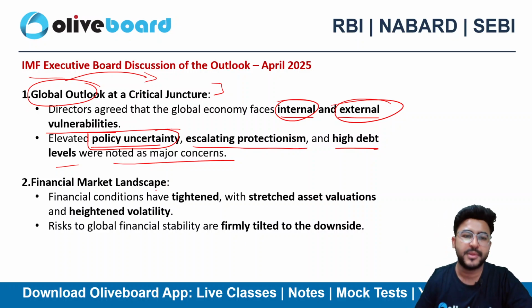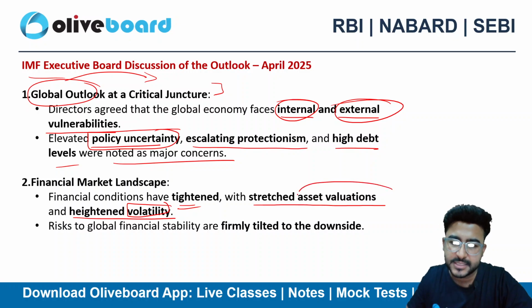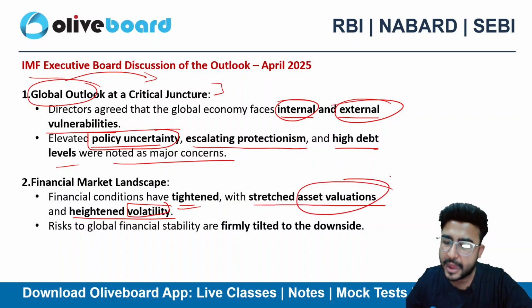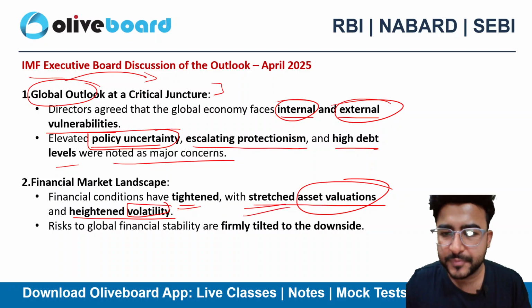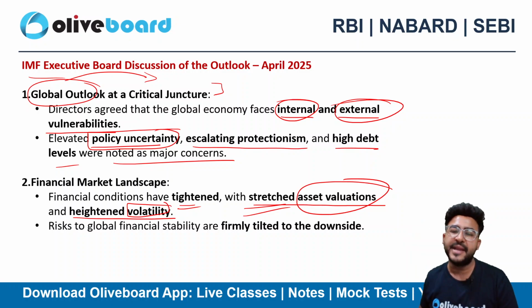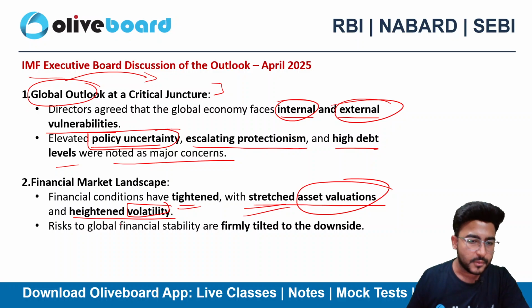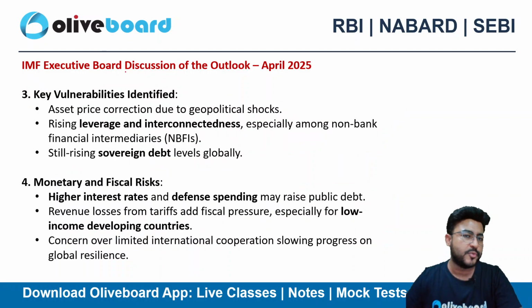Financial market landscape: the financial conditions have tightened with stretched asset valuations and volatility, right? So asset valuation is a challenge. The asset valuations are quite high. The report says it all, that they are already stretched, plus volatility is also high. So at the time of highly volatile situations, these asset valuations can correct, right? And that's the problem. Risks to global financial stability are firmly tilted to the downside. Okay, so these are the points that the executive board has highlighted.